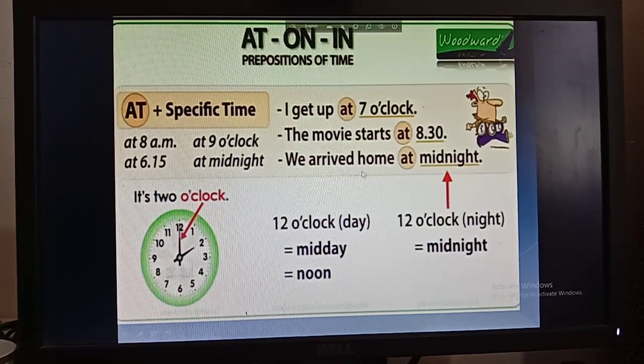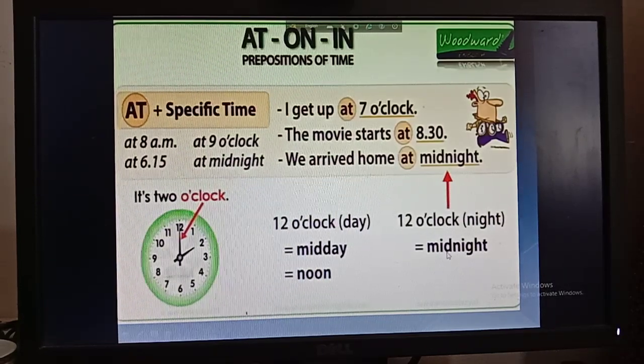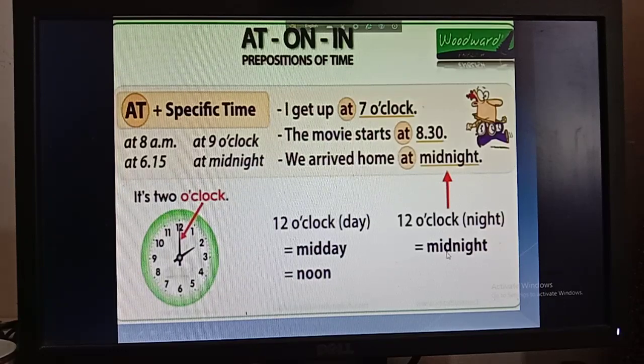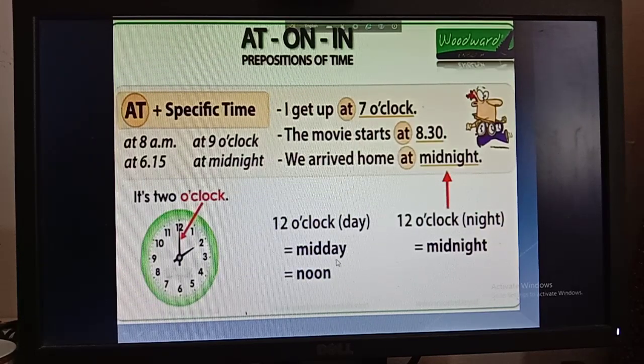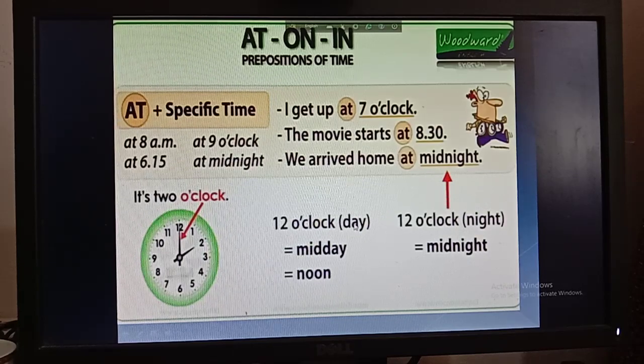Then, we arrived home at midnight. Midnight is also a specific time. Midnight indicates that it is 12 o'clock at night. So when we are talking about midnight, you have to understand that it indicates 12 o'clock. And the opposite of midnight is midday, 12 o'clock in the day, okay?